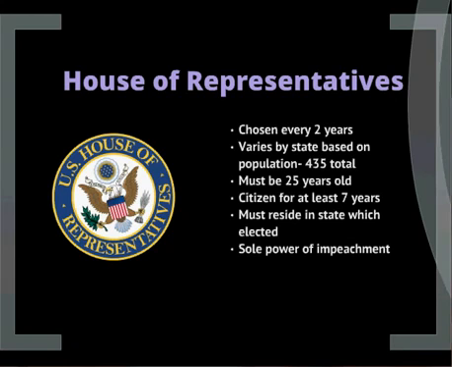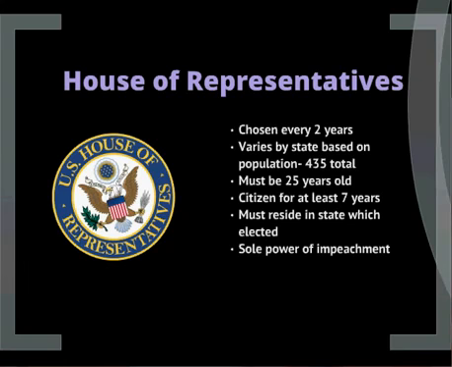Congress is bicameral, which means that it is composed of two houses. The first is the House of Representatives, also known as the lower house of Congress. Representatives are elected every 2 years. In order to become a representative, one must be at least 25 years old, a citizen for 7 years, and must reside in the state he or she is elected to represent.